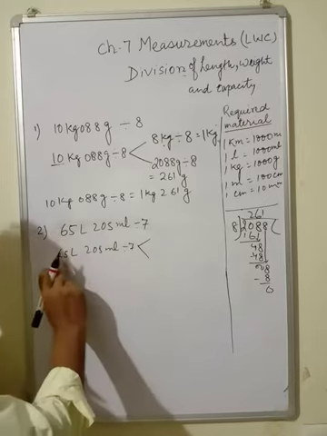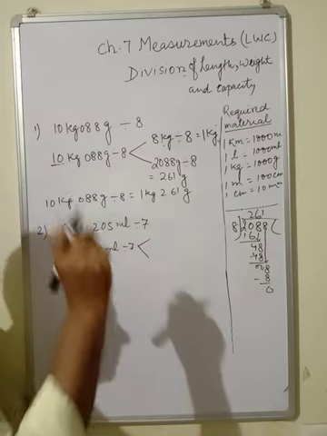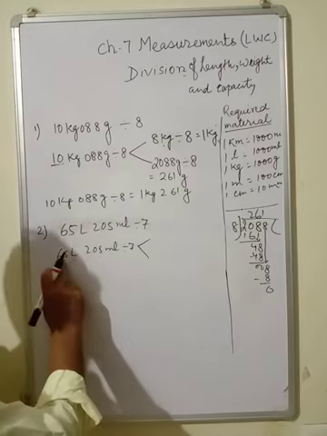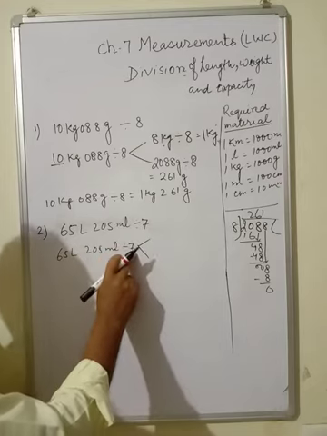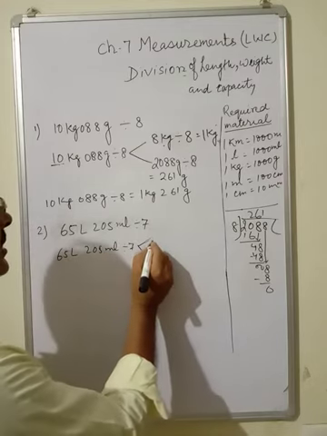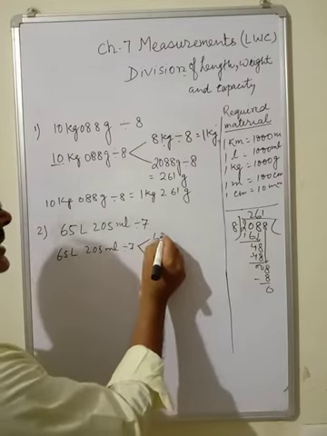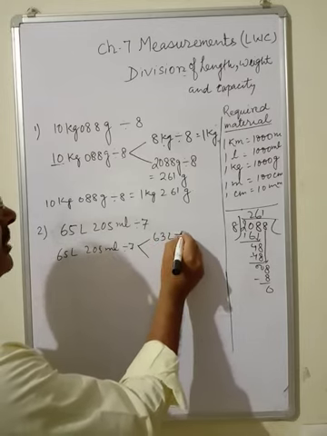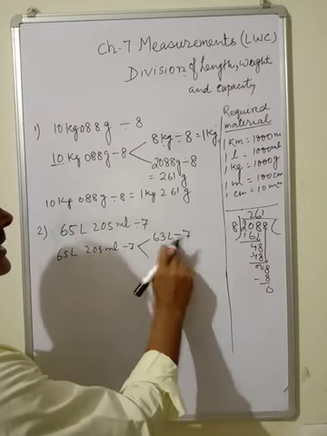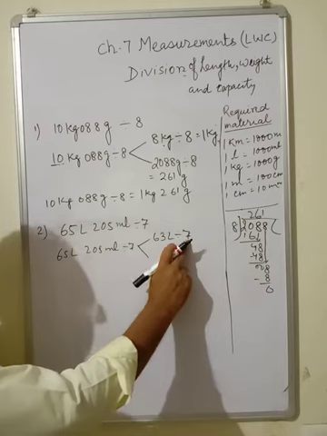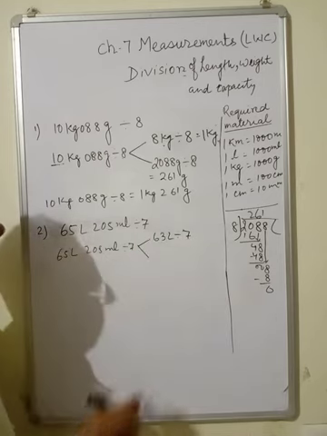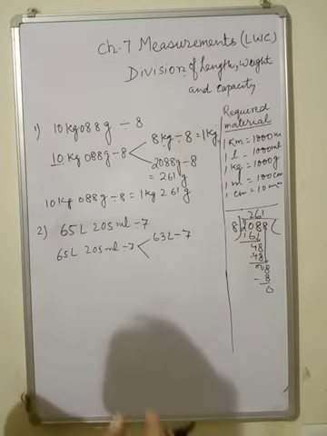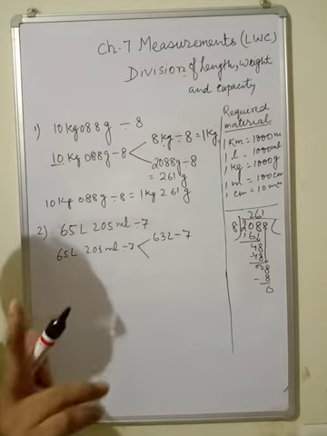If exactly divisible, then you can write it here. If not divisible, you have to take only the number which is divisible. So read the table: 7 nines are 63 liter divided by 7. Now this 63 is exactly divisible by 7. So out of 65 you have taken 63 liter. Then what is left? 2 liter left.